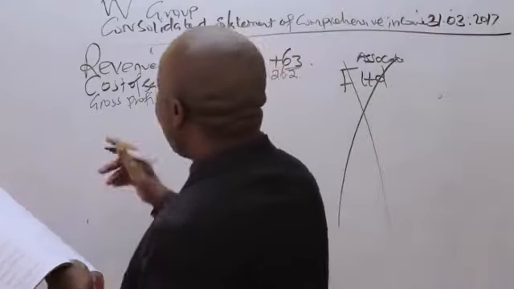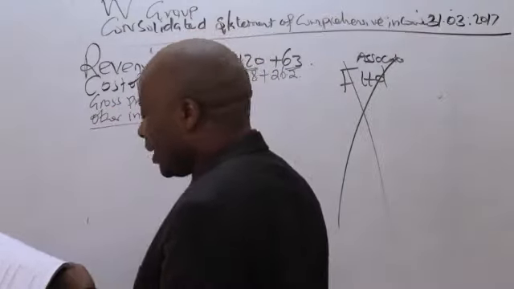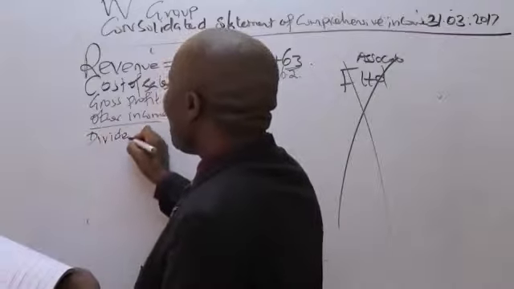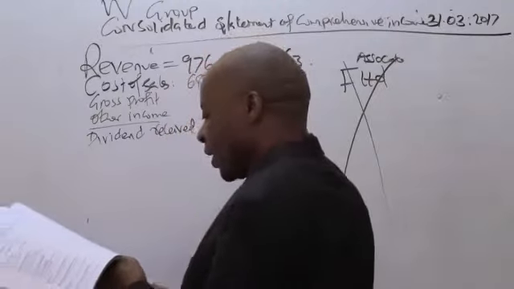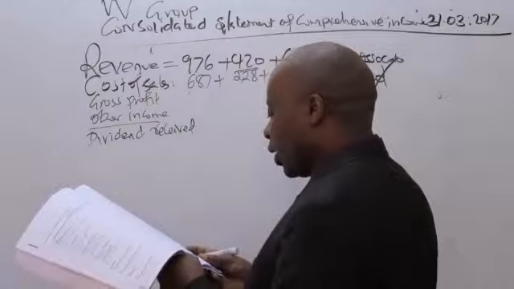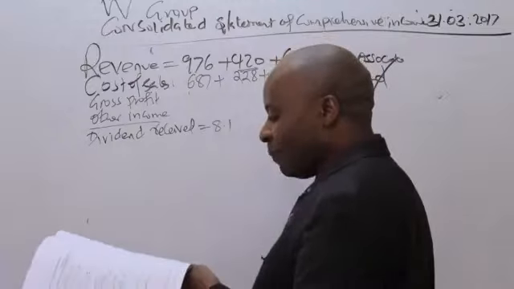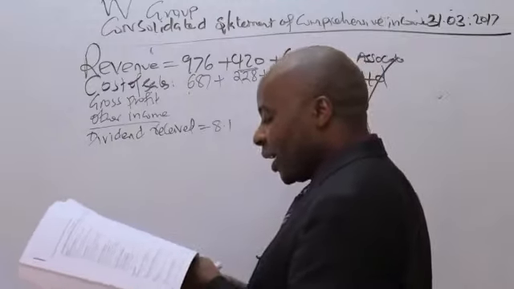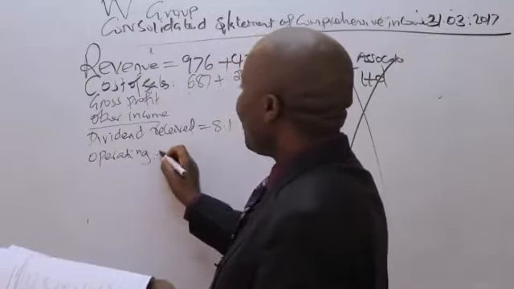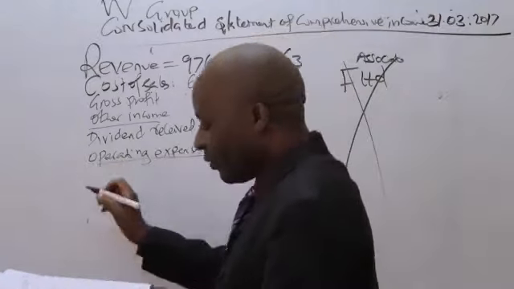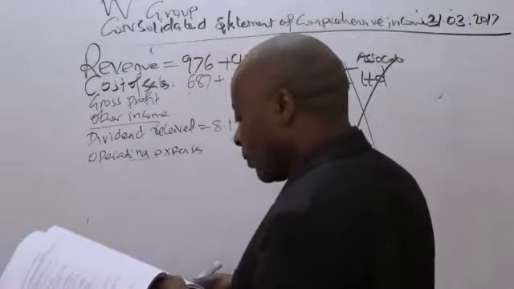So the next one is other income. If you look at the other income, I can see dividend received. So I'll just write there, even without reading much, dividend received. I would want to consolidate. Dividend received is 8.1. After 8.1, I'll be able to get to the operating expenses. Operating expenses, what do we have there? Just consolidate them because they've been given line by line.